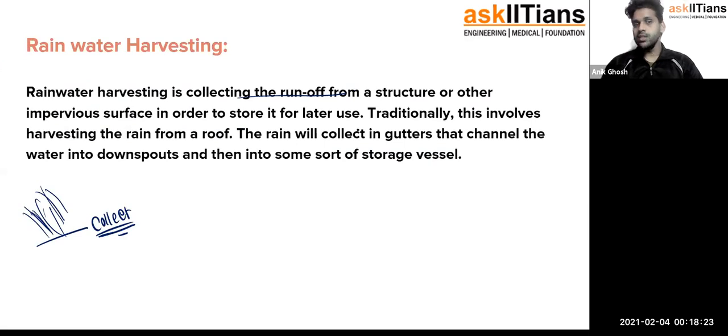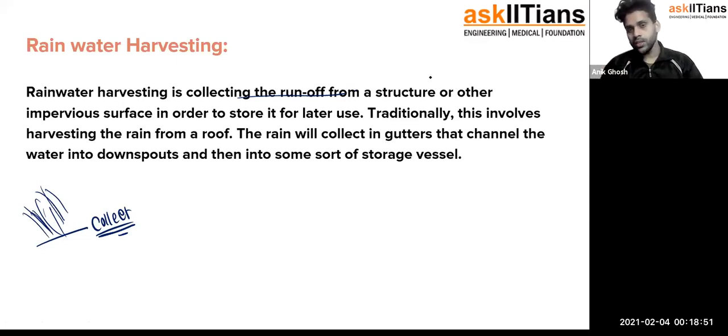That is what they're talking about. So rainwater harvesting is collecting the runoff water from a structure.